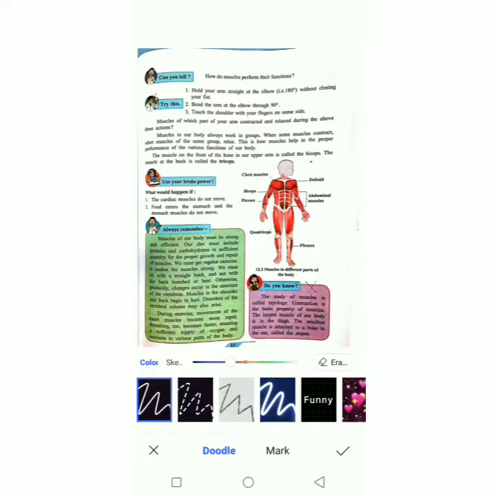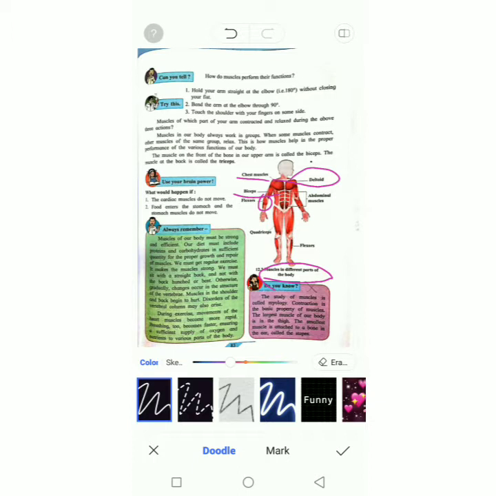You can see the muscles in our body in this diagram. Muscles in different parts of the body are shown here. This is the chest muscle. These are biceps. This is flexors. You can see here deltoid. The muscles on the shoulder are known as deltoid.